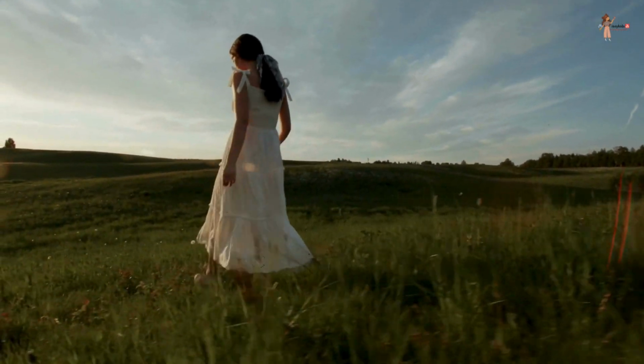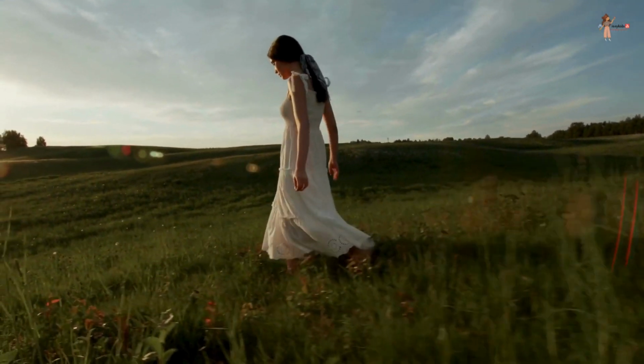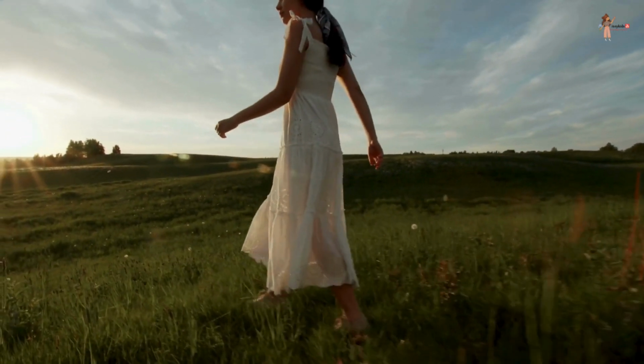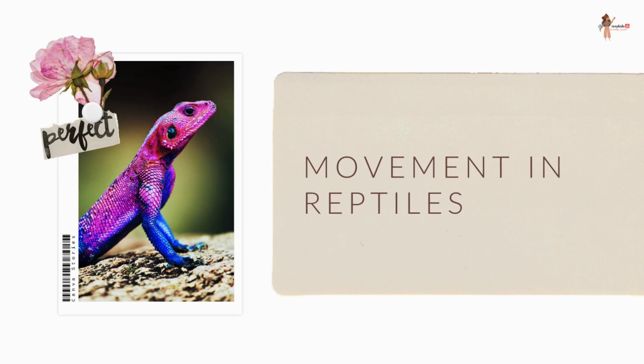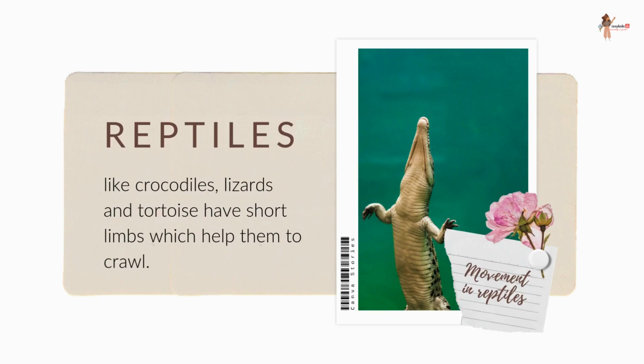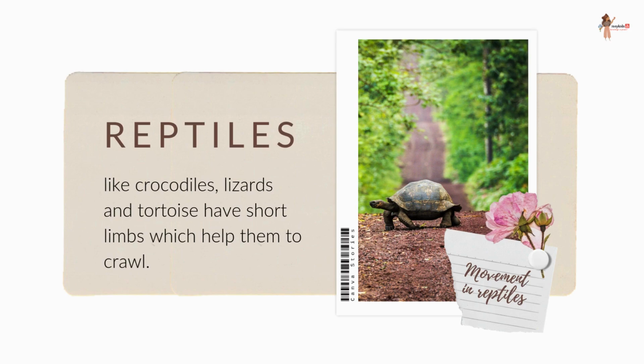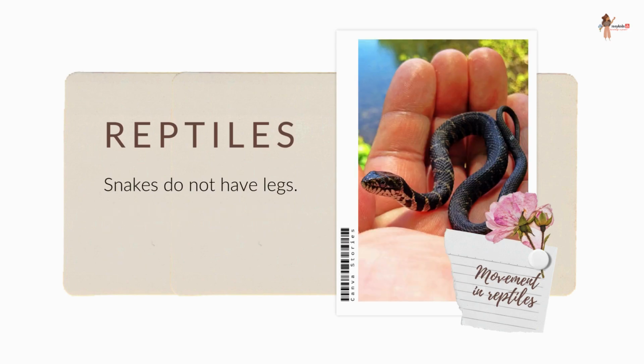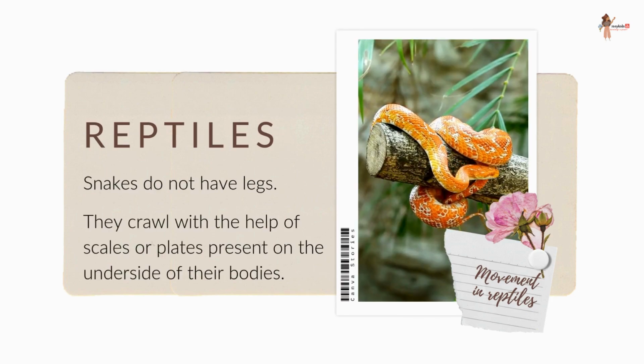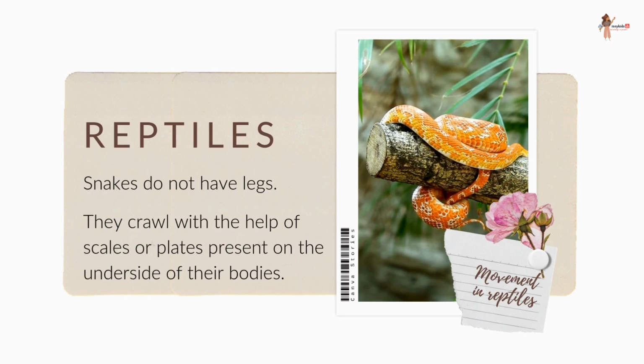Good so far, right? Let's see now movement in reptiles. Some reptiles like crocodiles, lizards, and tortoise have short limbs which help them to crawl. Now, snakes do not have legs. They crawl with the help of scales or plates present on the underside of their bodies.